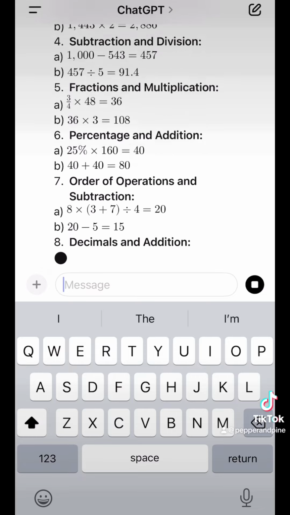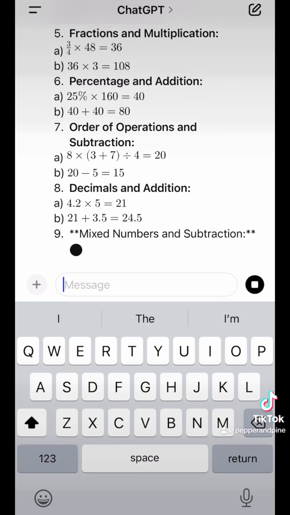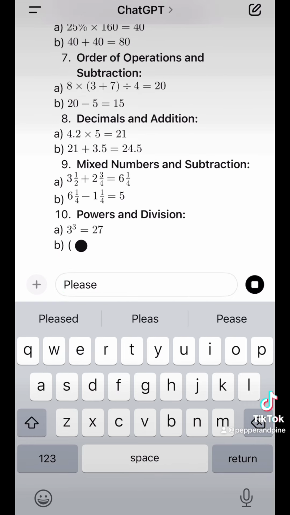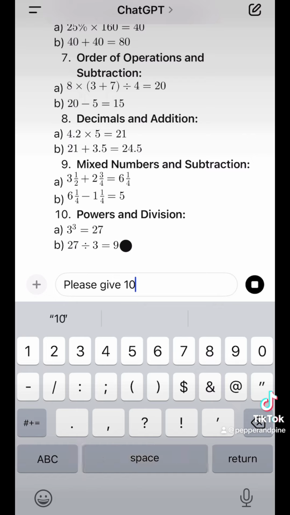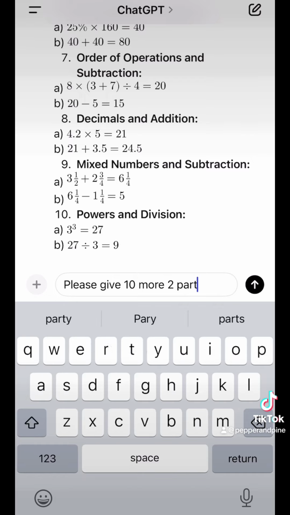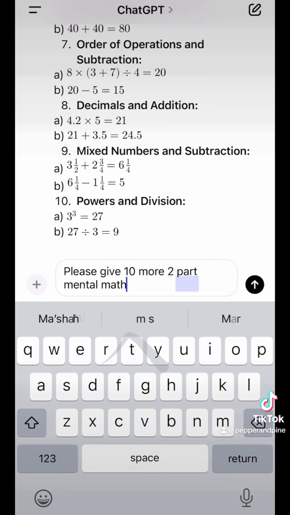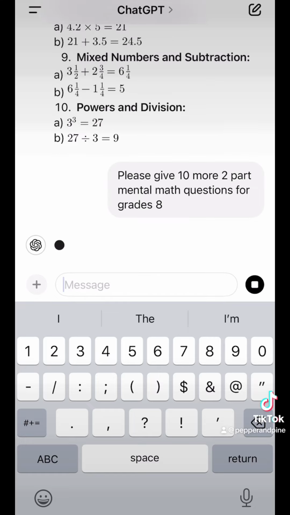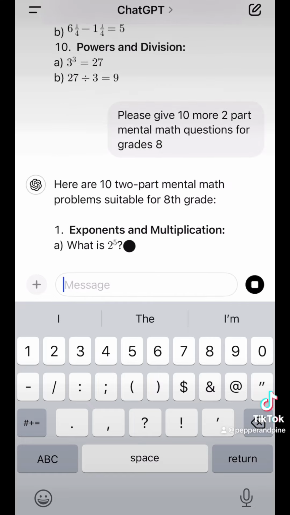Okay, let's see if it can do any more. Let's try for 8th grade. Please give 10 more two-part mental math questions for grade 8. Let's see. Oh, I forgot to ask for the answers.